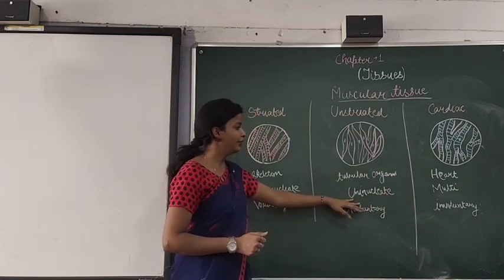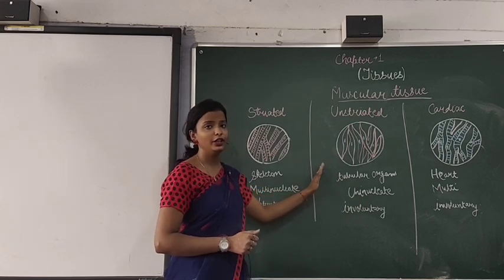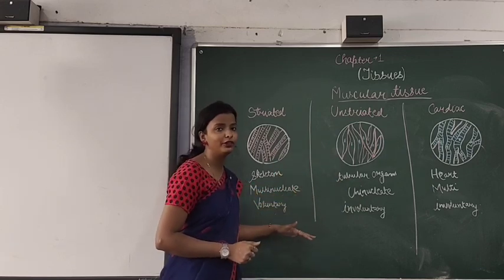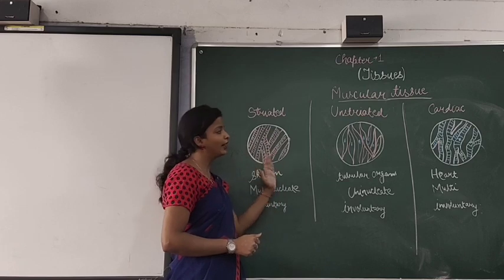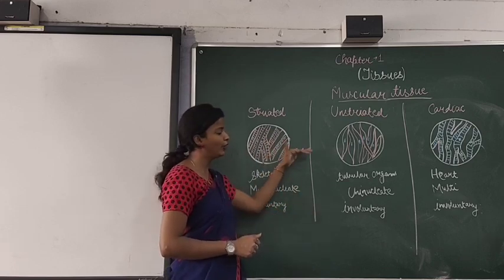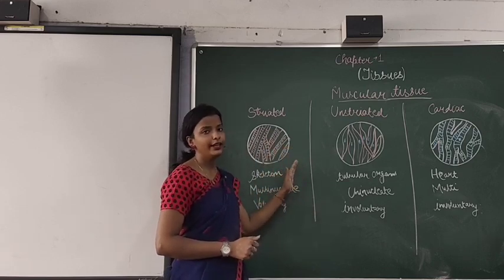So these three are given. A table is given in your book also; so many points are given, you can refer to it and understand them easily. Though I have already explained all the points, you can read and review them.